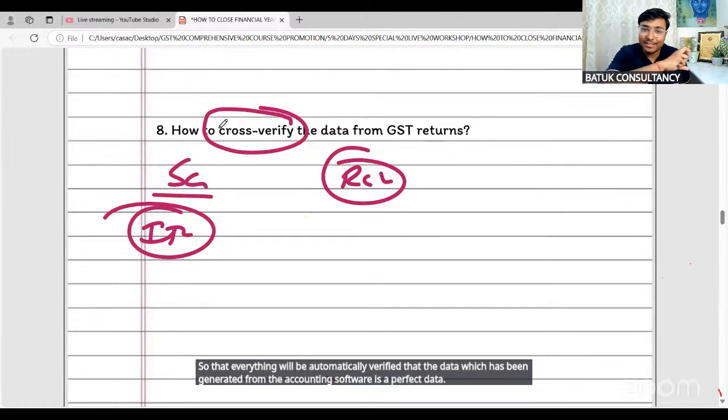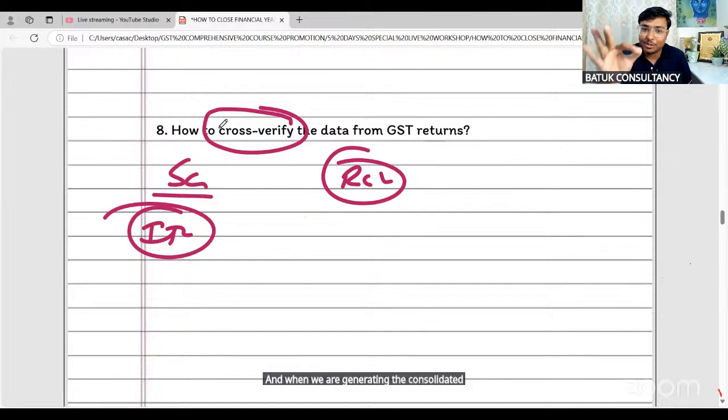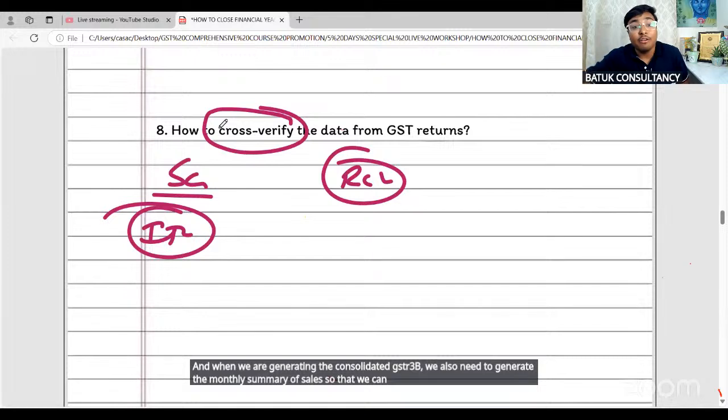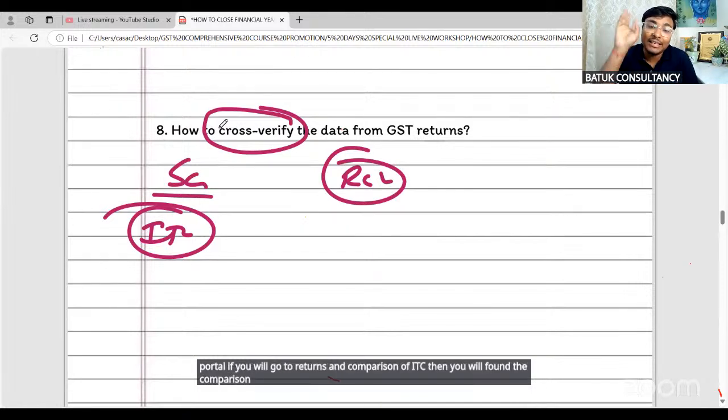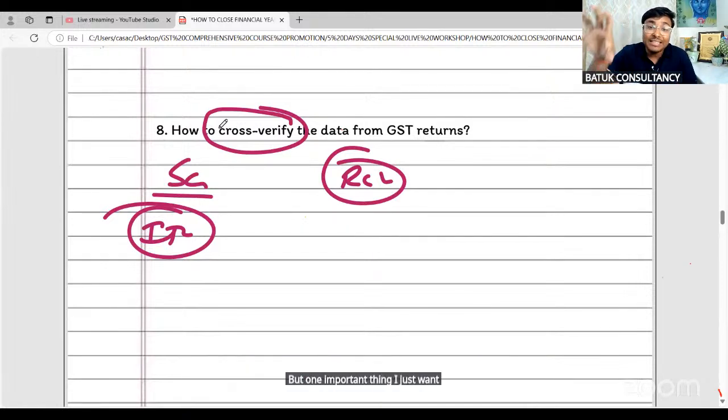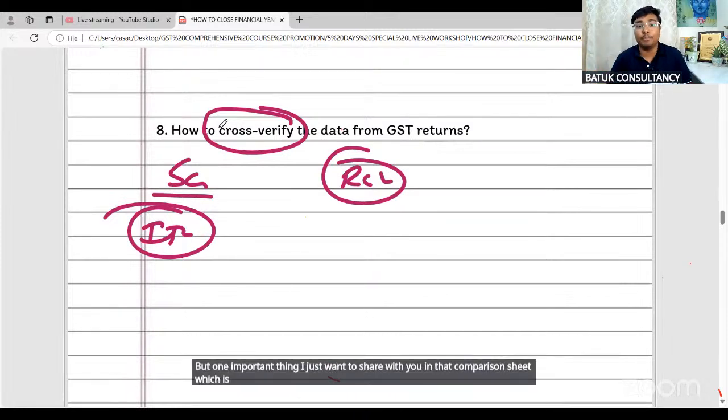And when we are generating the consolidated GSTR 3B, we also need to generate the monthly summary of sales, so that we can easily cross verify the same from the GSTN common portal, because now the facility is available on the GSTN common portal. If you go to returns and comparison of ITC, then you will find the comparison. But one important thing I want to share with you, in that comparison sheet generated from the GSTN common portal, if you check the GSTR 2B on that sheet, and if you generate the GSTR 2B in Excel, there may be chances of difference due to technical glitches.